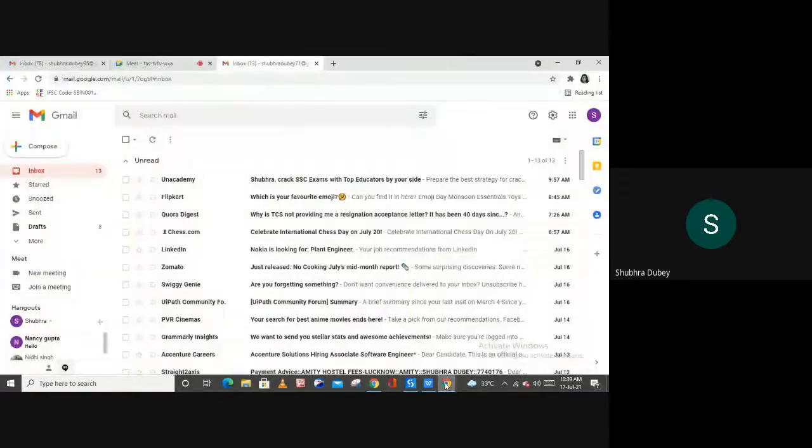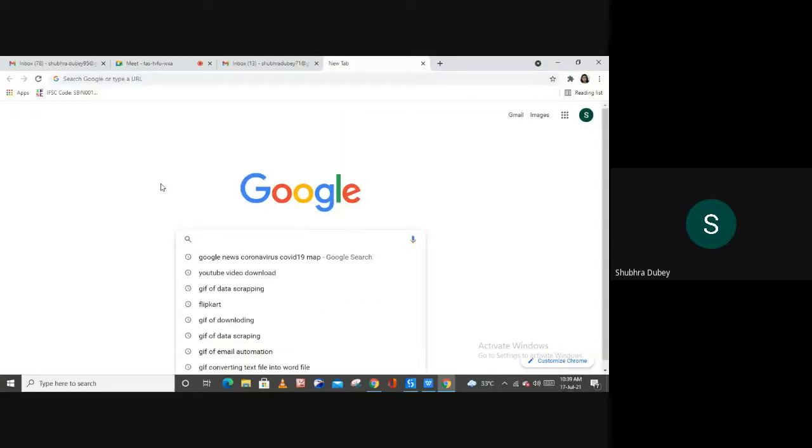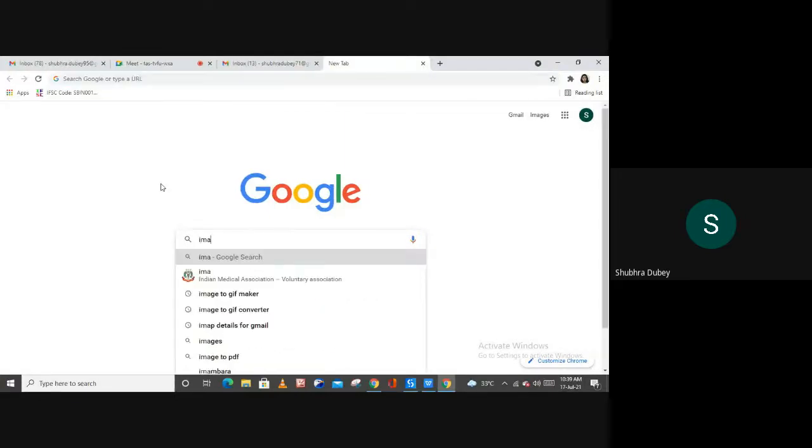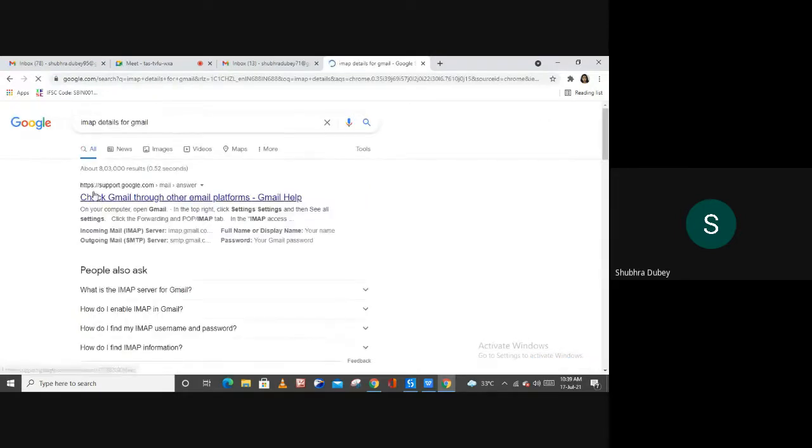To get the information of your server and port, simply open your browser and type IMAP details for Gmail. From here you have the very first link, Check Gmail through other email platforms.